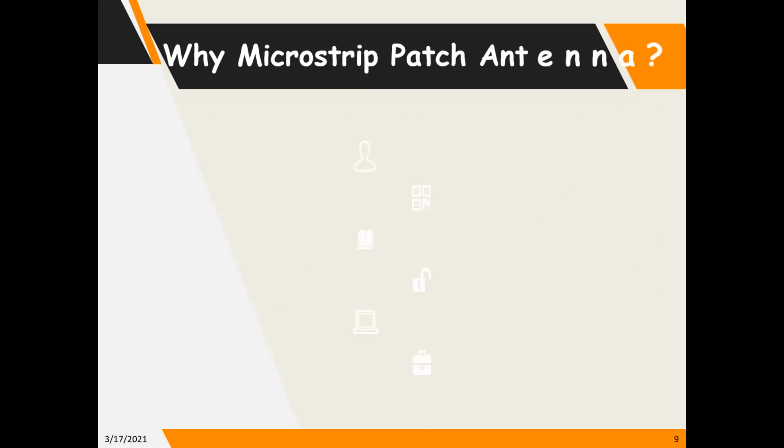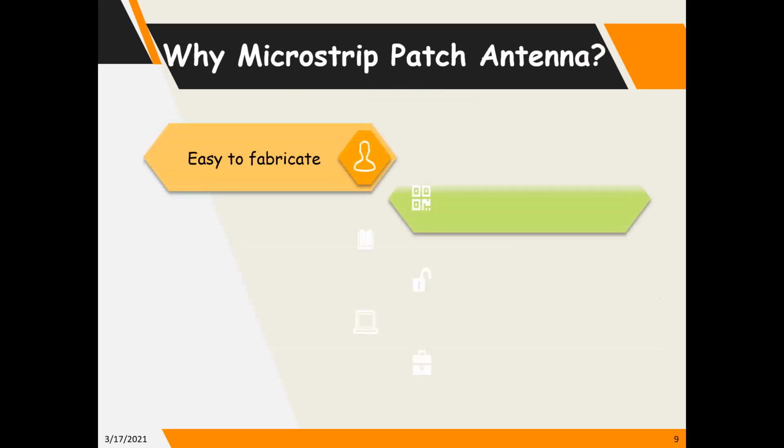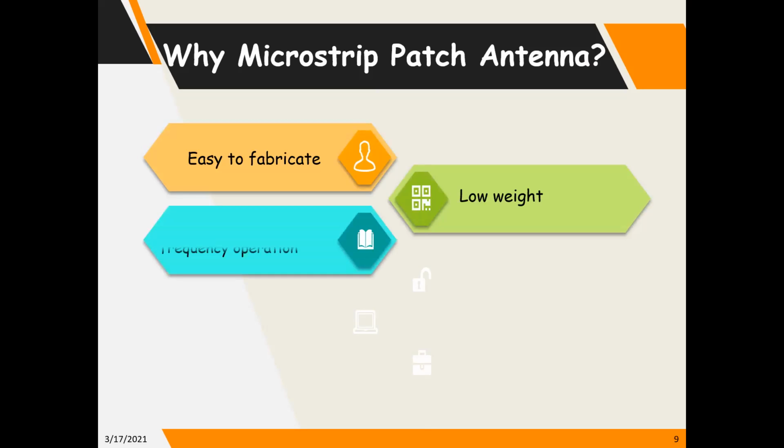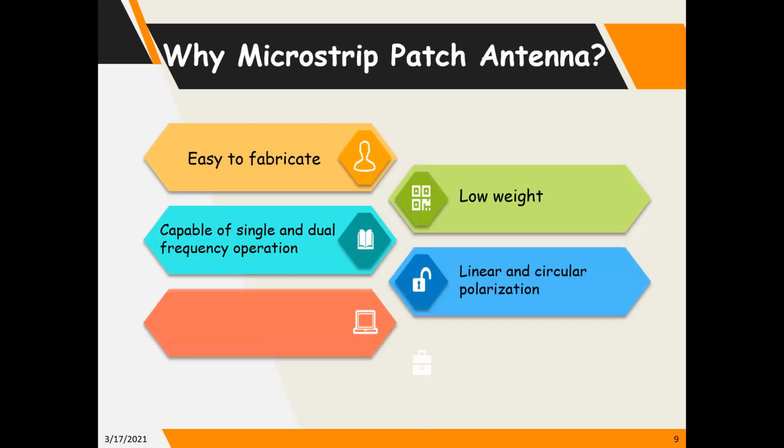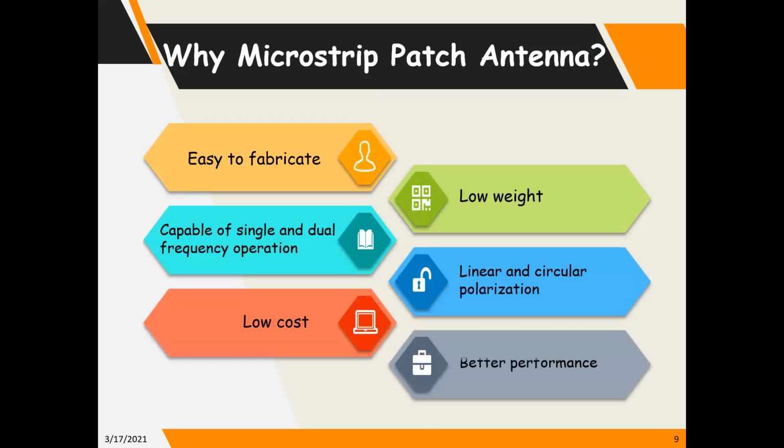But why do we use a microstrip patch antenna? We mainly use the microstrip patch antenna because it is easy to fabricate. Moreover, it is lightweight and it can also handle single and dual frequency operation. The cost of this antenna is very low and the performance is very high. Moreover, it supports linear and circular polarization.